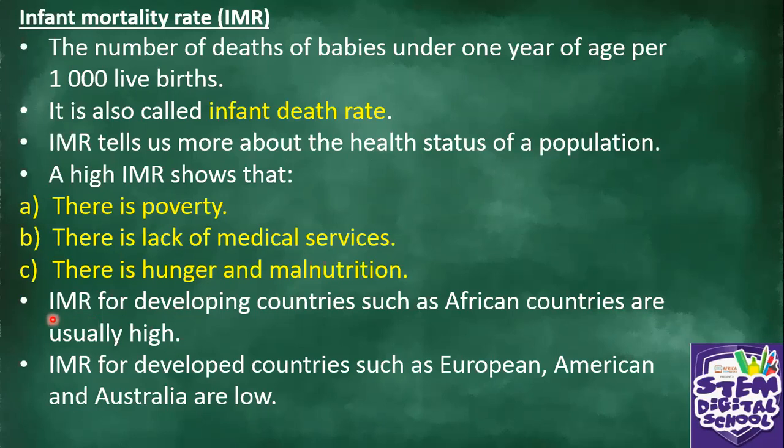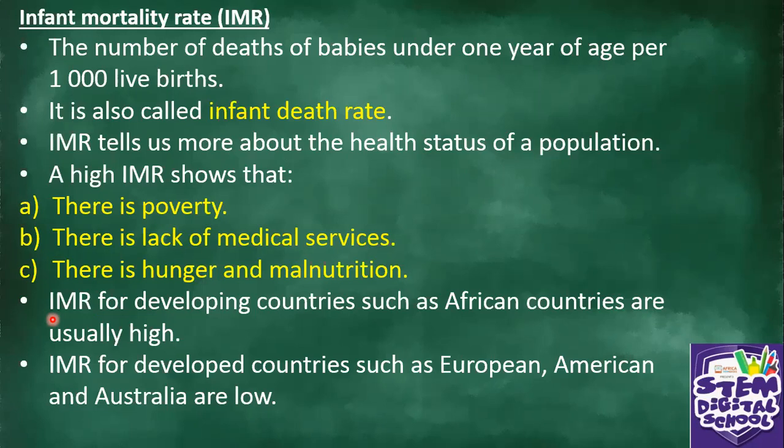IMR for developing countries, such as African countries, are usually high. Can you see now? Developing countries, our country also included, it is in Africa. The IMR is also high. Babies are dying below the age of 1 year.